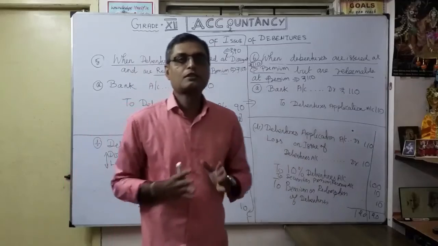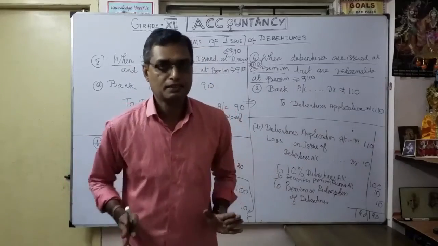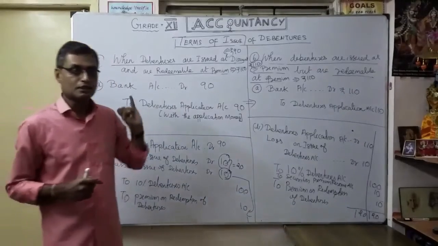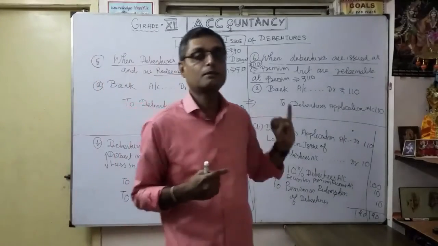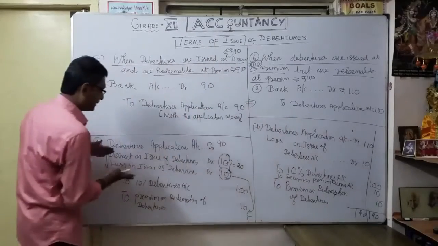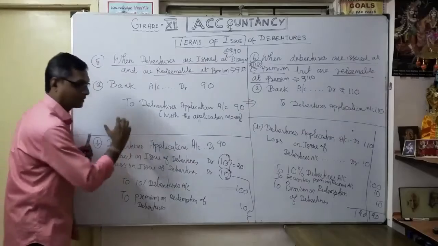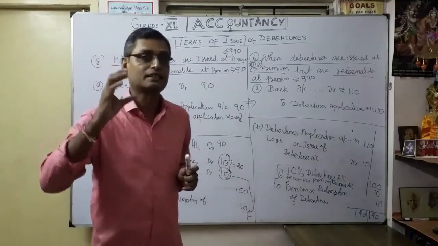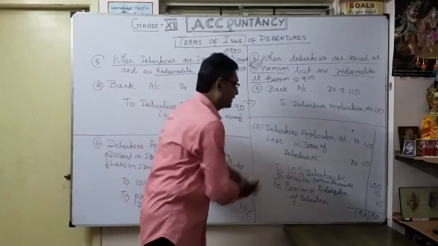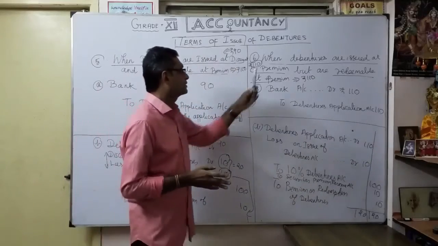You come to the conclusion which case you are in, whether issued at par, redeemable at par, or issued at discount, redeemable at par, or issued at premium, redeemable at par. Likewise, the second entry only decides how your redemption is, which case you are coming under. Once you see the journal entry, you are in a position to say which case you are.